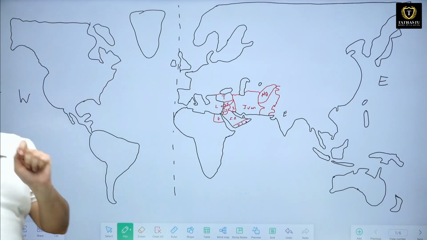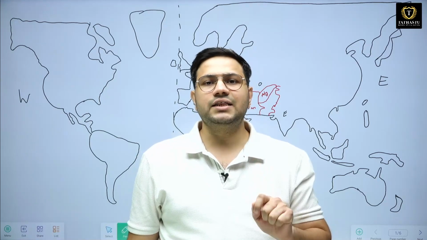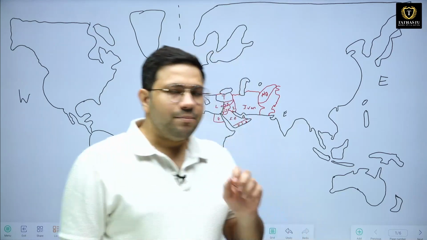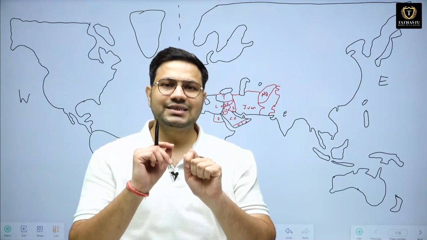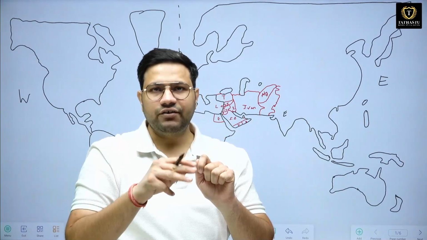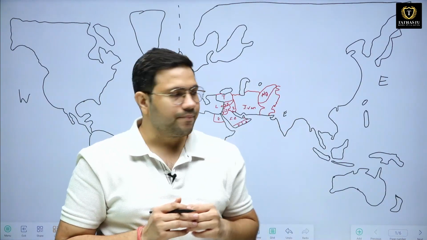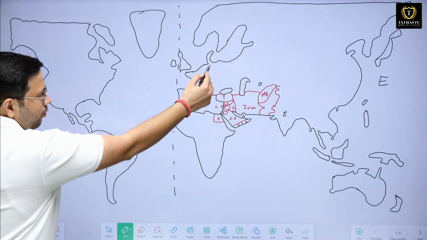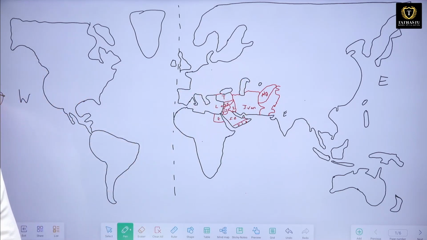Now before starting with the topic of Egypt and Jordan, first of all let us understand the geopolitical, the geographical location of the Middle East. Okay, Middle East is a very important region which connects the three different continents, that is Europe, Asia and Africa. Okay. You see, this is the Middle East, the part that I have drawn in red. This is Europe, this is Africa and this is Asia. So it is at the tri-junction of these three continents. Therefore it happens to be the most important part.